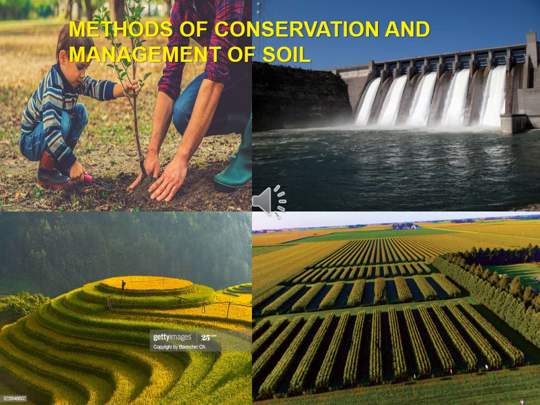So first afforestation, then construction of dams and barrages, prevention of overgrazing, improved methods of agriculture practices, and also contour method, rotation of crops, contour bunding, strip cropping, plantation of shelter belt, adopting the techniques of sustainable agriculture. These are the methods of conservation and management of soil.